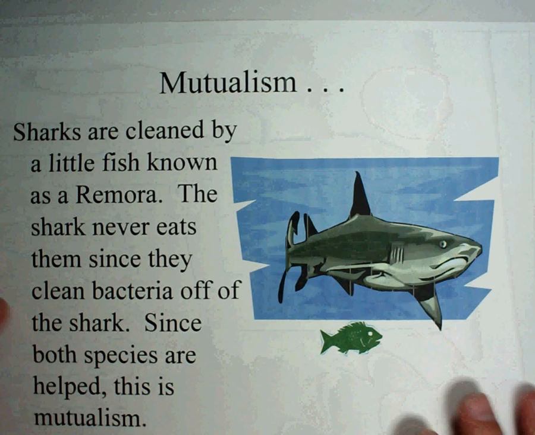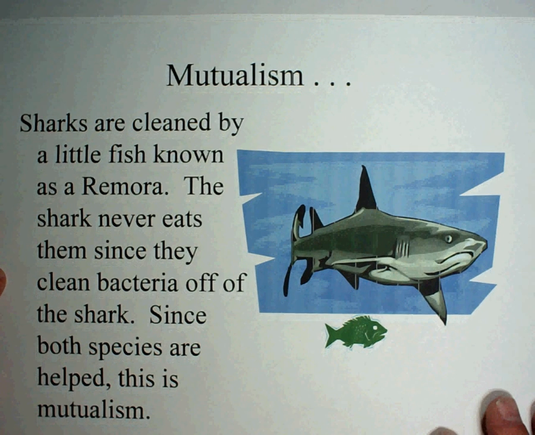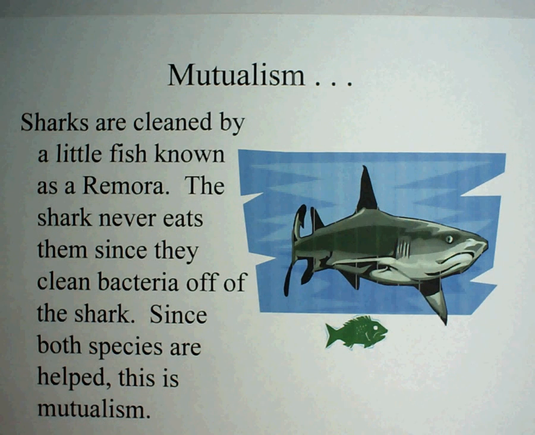The first type of symbiosis is called mutualism. Mutualism is where both individuals are helped. Here's an example. Sharks are cleaned by little fish known as a remora. The shark never eats them since they clean off bacteria from the shark. Since both species are helped, this is called mutualism.